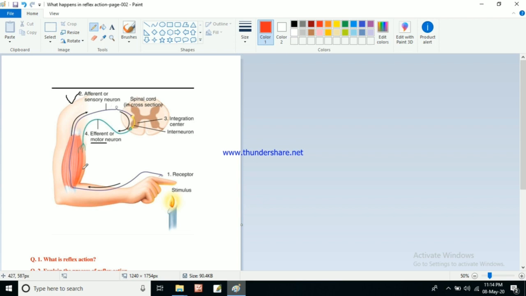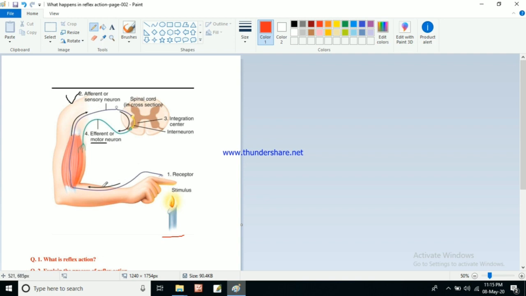So motor neuron and sensory neuron, and we have a muscle group here, and this is our skin receptor, and it is a candle. If unintentionally we touch the candle, what happens? Automatically our hand will be removed from that candle. How? First the stimulus of this fire, of this heat, will be received by the receptor present in our skin. That receptor will receive the stimulus, and that stimulus in the form of electrical impulse will be transferred through this sensory neuron.